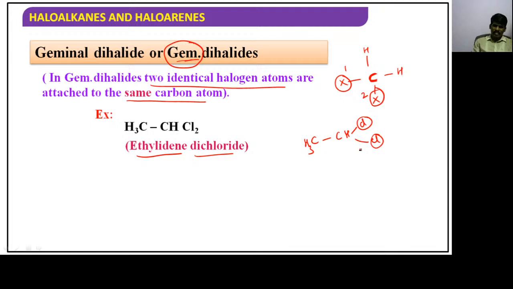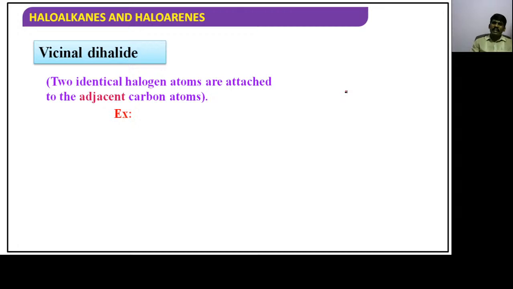Now the next one is vicinal dihalide. Vicinal dihalide in the sense, children, two halogen atoms are attached to adjacent carbon atoms. If two halogen atoms are attached to two adjacent carbon atoms, means side by side, such type of halides are called as vicinal dihalides.